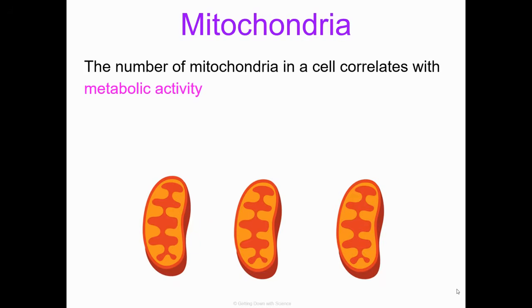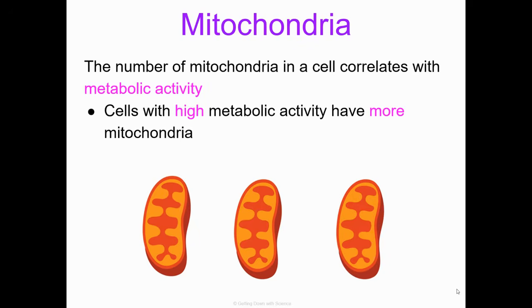Now, cells can have a different number of mitochondria, and their metabolic activity determines how many mitochondria they have. A cell with high metabolic activity would have more mitochondria. For example, cells that contract or cells that move, think muscle cells. Muscle cells contract, and since they're going through that movement, they're going to have more mitochondria than other cells in the body. All right, that's mitochondria.